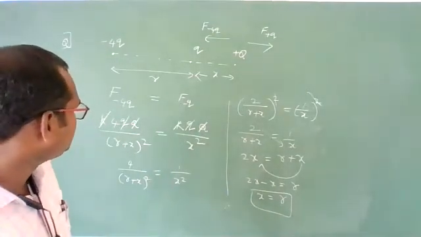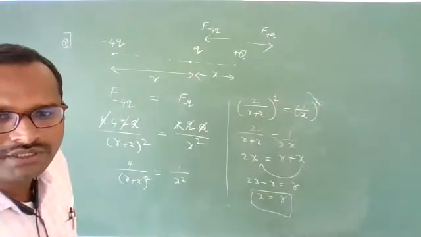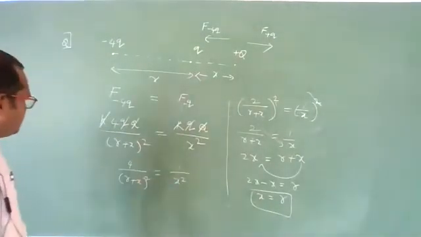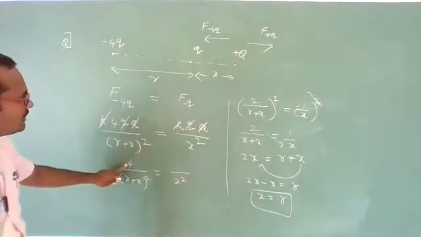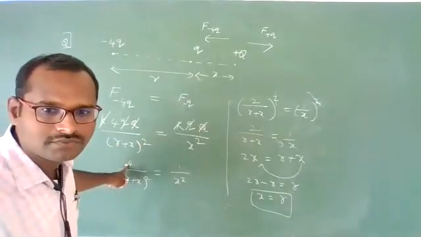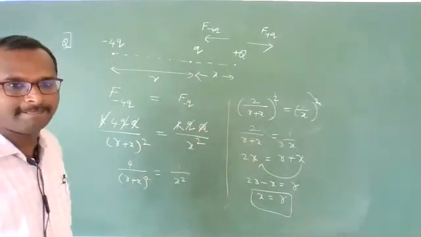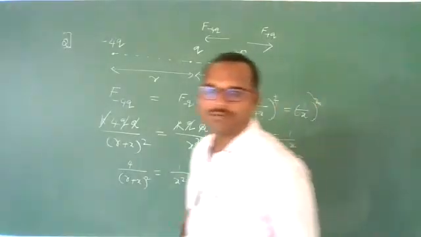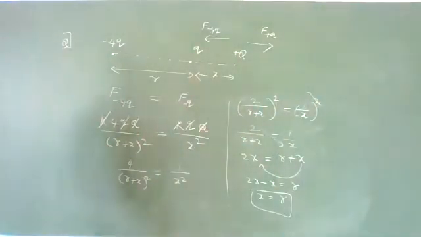Sir, you did not take 2 square. Why? I took it. You only check yourself, your solution. It is correct. 4 is, I have written 2 square. Okay, yes. Next, I'll give one more question. How many of you will solve correctly?